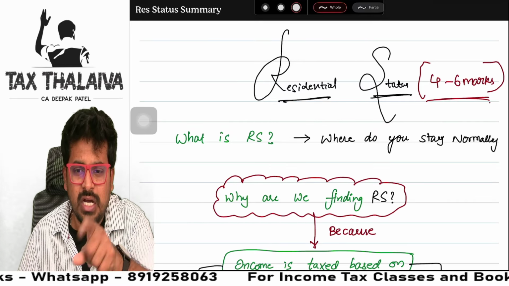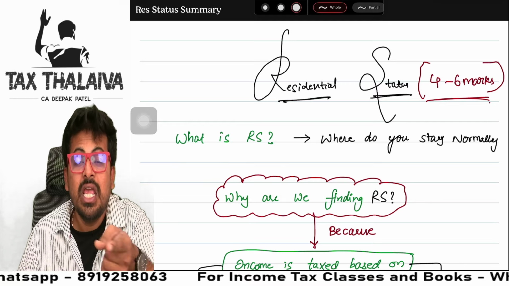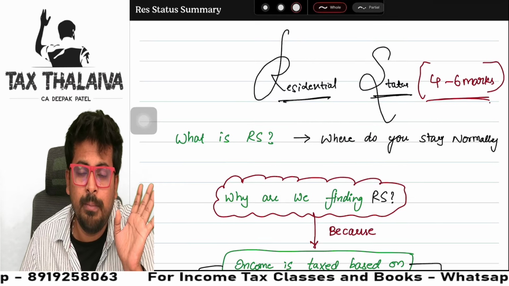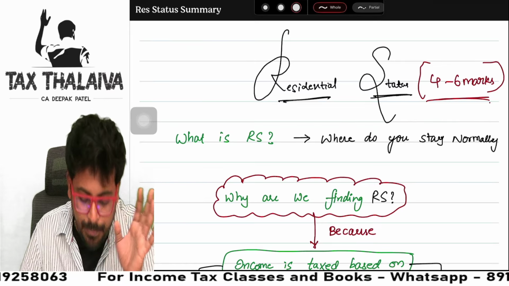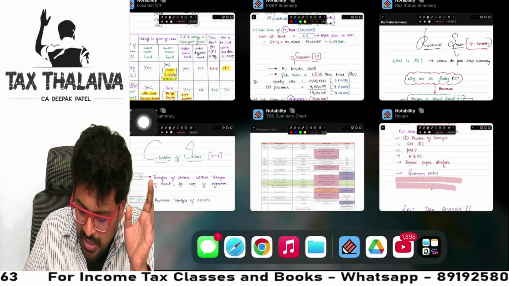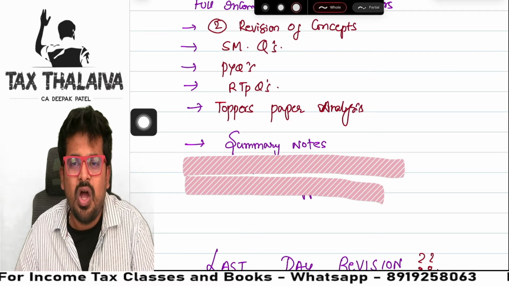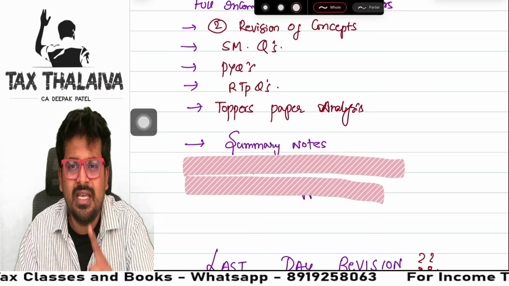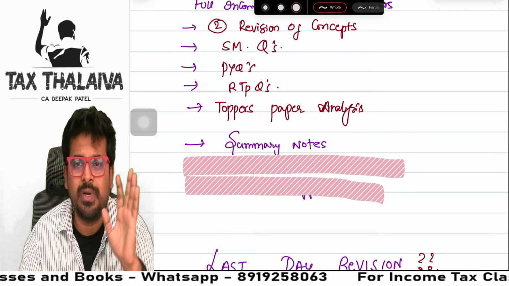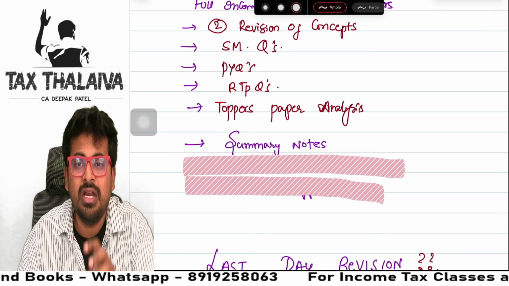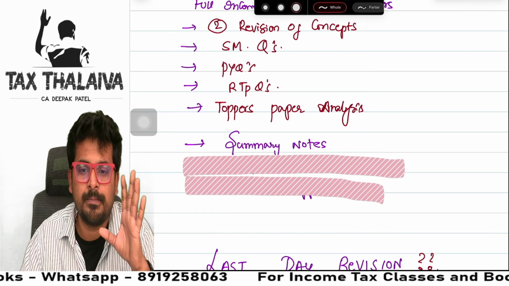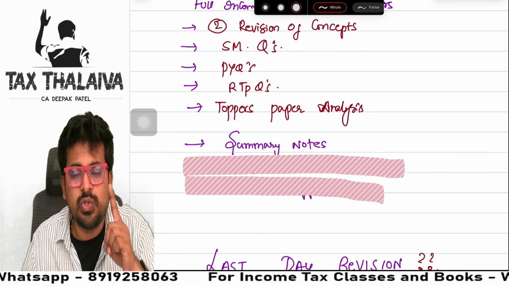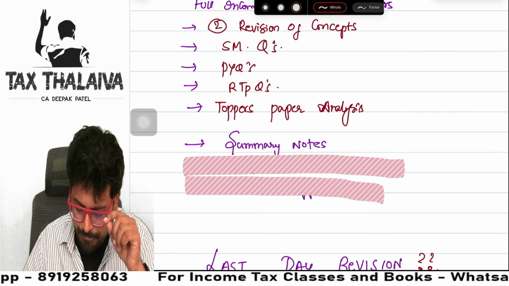So if you have a summary note like this, you sit for half an hour to 1 hour and you will finish off residential status, if you have already attended my course or the practice batch. All notes, guys, full summary notes, if you want to revise, I think within one day you can cover all the chapters. Full income tax you can cover from my summary notes. It is possible. Hundreds of students are benefiting from this.